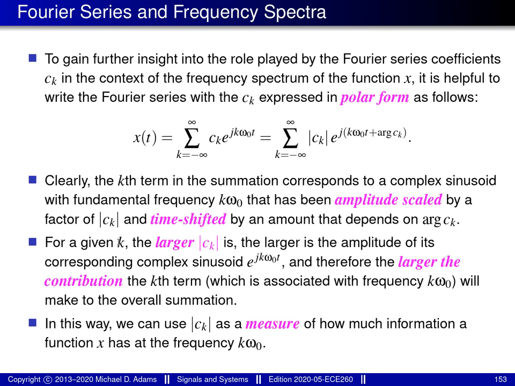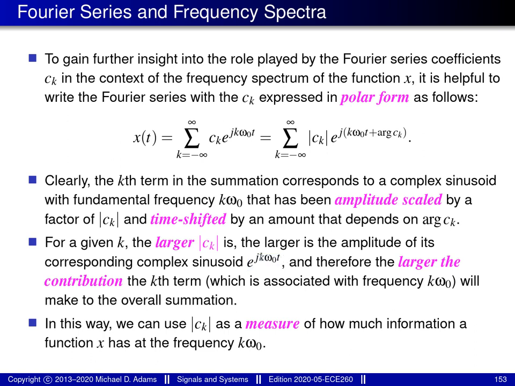Now for a given k, in other words for a particular term in the Fourier series summation, the larger the magnitude of c_k is, the larger the amplitude is of the corresponding complex sinusoid e to the j k omega naught t, and therefore the larger the contribution that the kth term in the Fourier series makes to the overall summation.